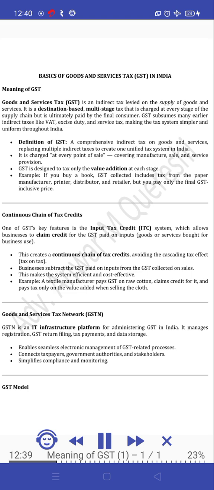Definition of GST. A comprehensive indirect tax on goods and services, replacing multiple indirect taxes to create one unified tax system in India. It is charged at every point of sale, covering manufacture, sale, and service provision.